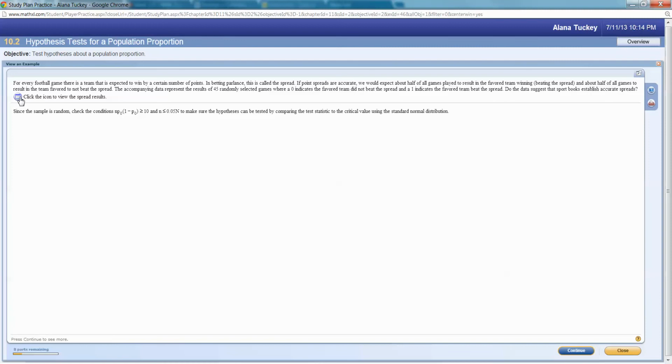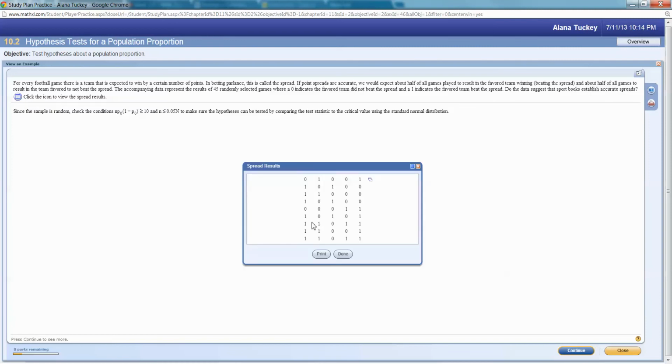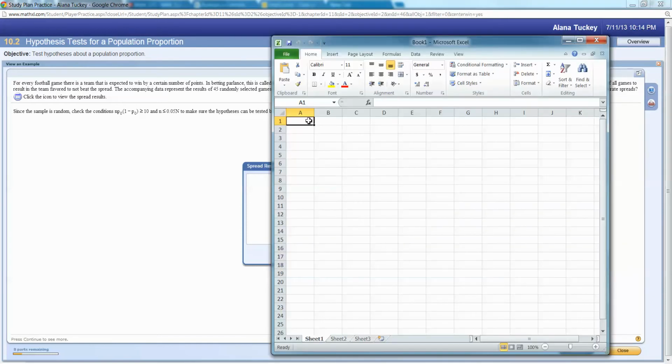Click the icon to view the results. Okay, so if I click here, I can see, lost 1, 1, 1, lost 1, 1, 1, etc., etc. Now I can copy this. I'm actually going to copy it to a clipboard. That's just the way I prefer to do it.